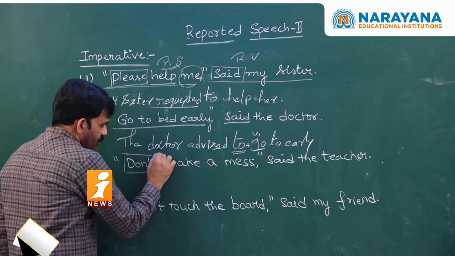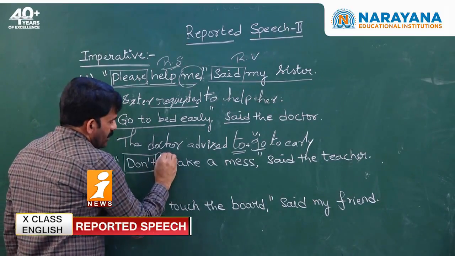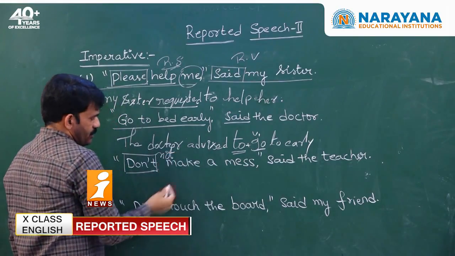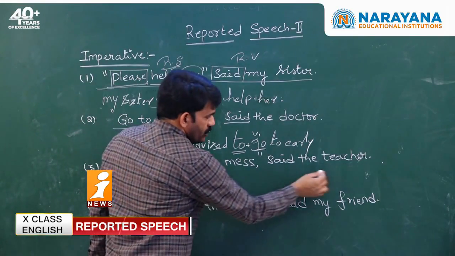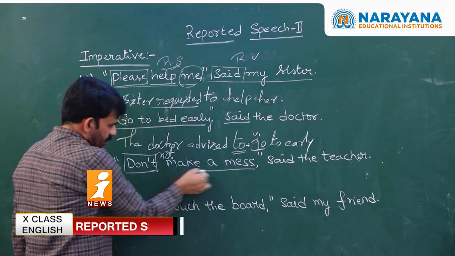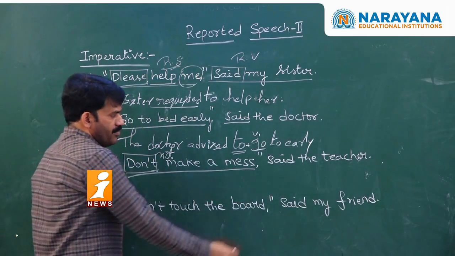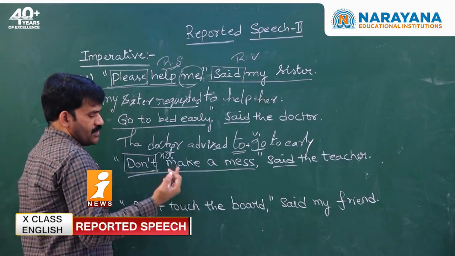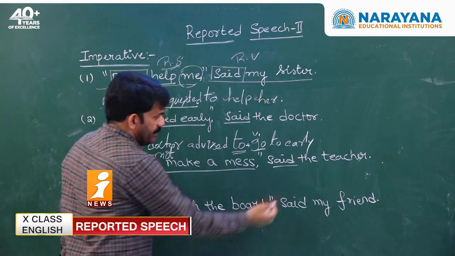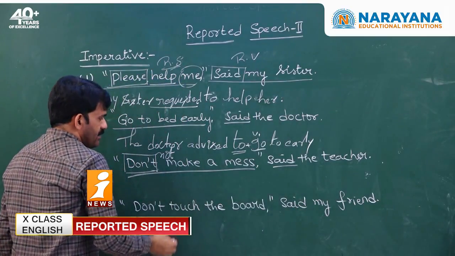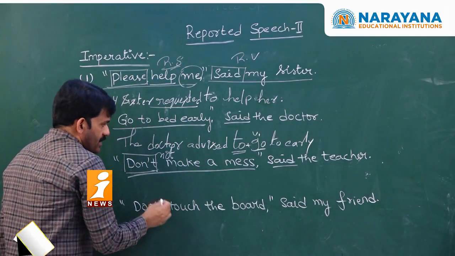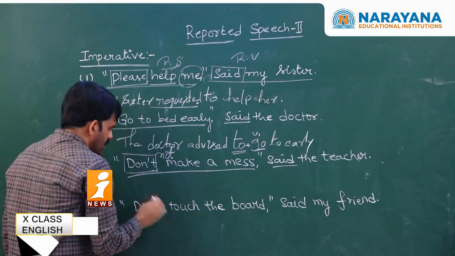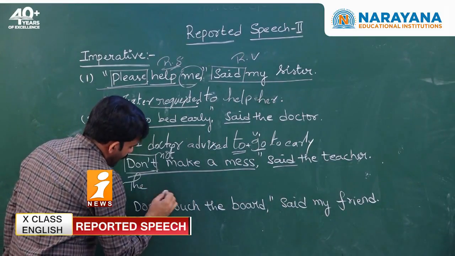In the place of do not, generally we take not. I'll show you how. The teacher said, so you know that it is an imperative sentence. In imperative sentence, said or said to, yes, of course, asked, commanded, ordered. The teacher asked, let me say, or the teacher advised, or the teacher suggested.